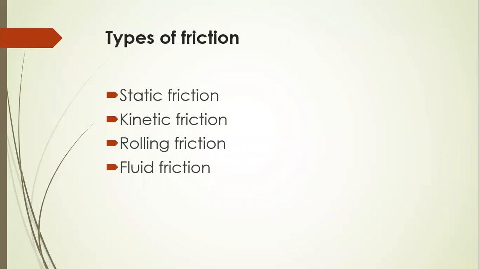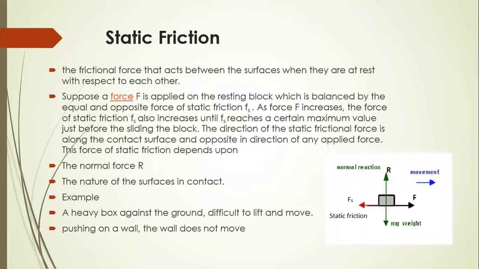Now the next topic is types of friction. First is static friction, second is kinetic friction, third is rolling friction, and the fourth is fluid friction. First of all, static: from the name it is clear that the body is at rest, means tendency to move but does not move. The frictional force that acts between the surfaces when they are at rest with respect to each other. Suppose a force F is applied on the resting block, which is balanced by the equal and opposite force of static friction.